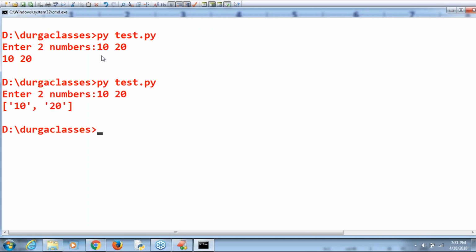Now, are you in a position to see, right? If I apply split, it is going to return a list. In that, this is the first value, this is the second value. Are you able to get it? But the problem here is, both are available in which form? STR form. Correct, right? Okay.